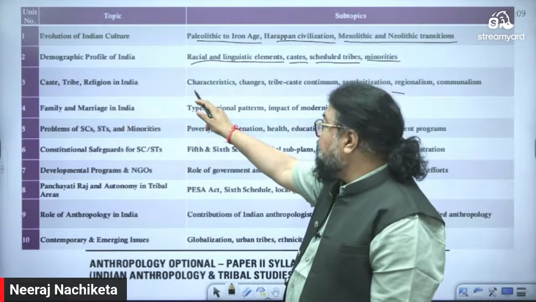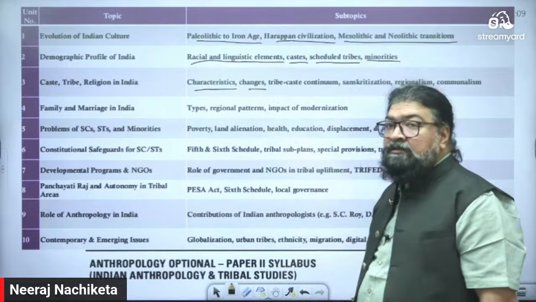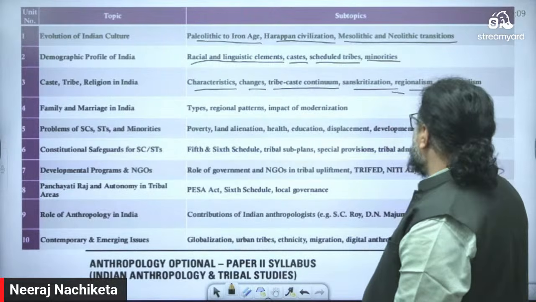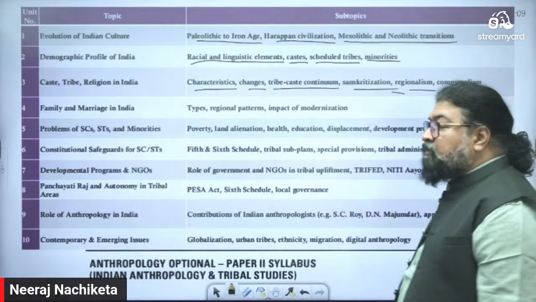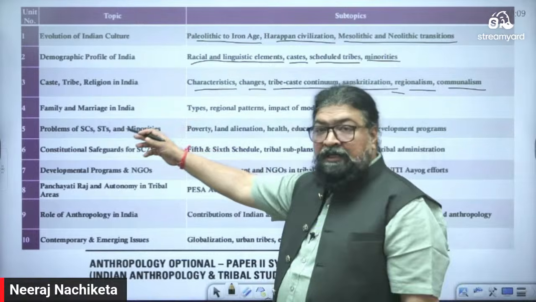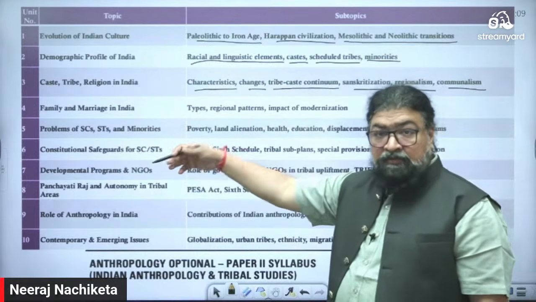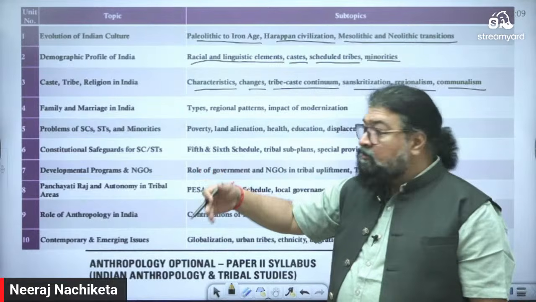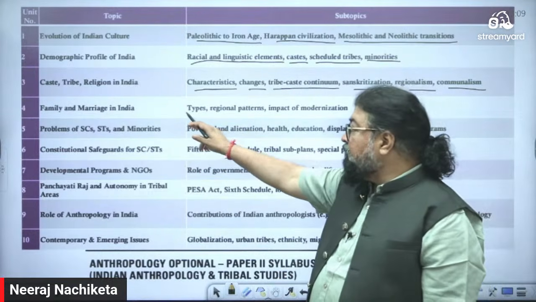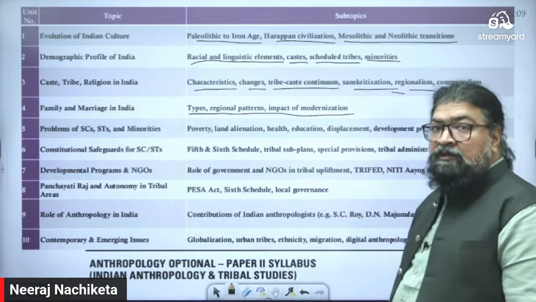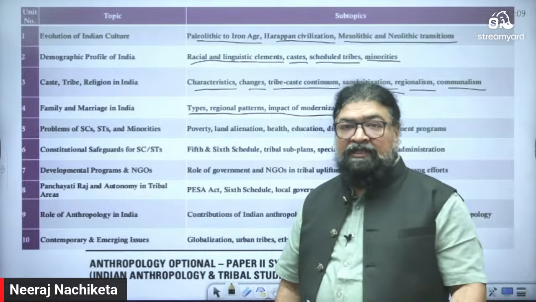Then you see caste, tribe, religion in India. Here study characteristics of caste, changes in caste, tribe-caste continuum, Sanskritization, regionalism, communalism. Nowadays you talk about the communalism part, regionalism part. Then from the Indian anthropology point of view, family and marriages. Here types of marriages, regional patterns, impact of modernism on family and marriage system of India.